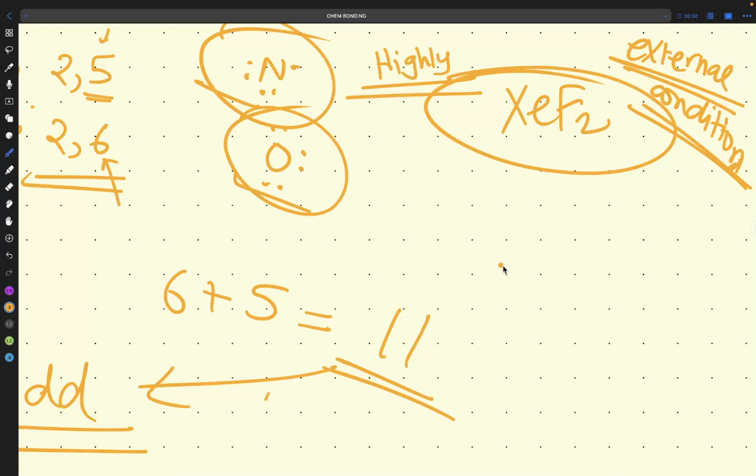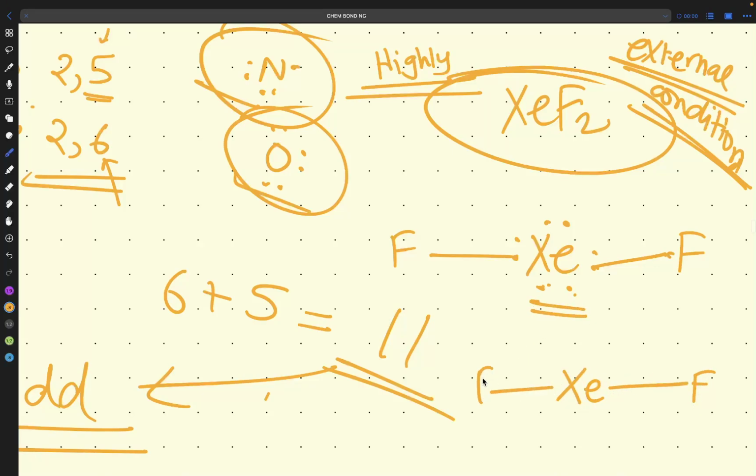So what is happening here? XeF2, how will you draw it? Xe, how many valence electrons? 1, 2, 3, 4, 5, 6, 7, 8. We know it because it is highly stabilized. So F2, F here, one bond will come here, one bond will come here. 3 and 3 here, 2 form. So Xe, F, F, and here 1, 2, 3, 4, 1, 2, 3, 4, 5, 6.